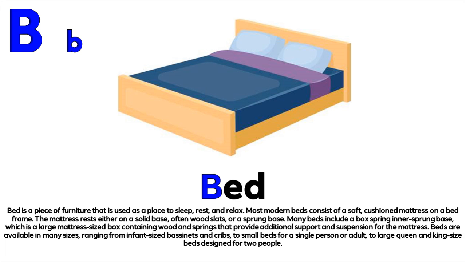Many beds include a box spring inner sprung base, which is a large mattress-sized box containing wood and springs that provide additional support and suspension for the mattress. Beds are available in many sizes, ranging from infant-sized bassinets and cribs, to small beds for a single person or adult, to large queen and king-size beds designed for 2 people.